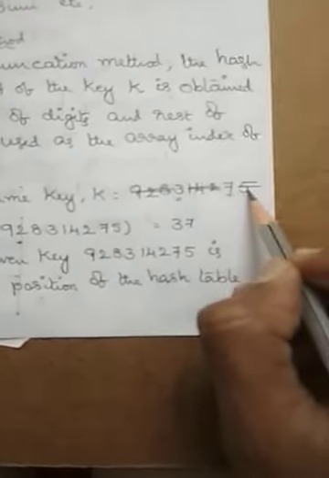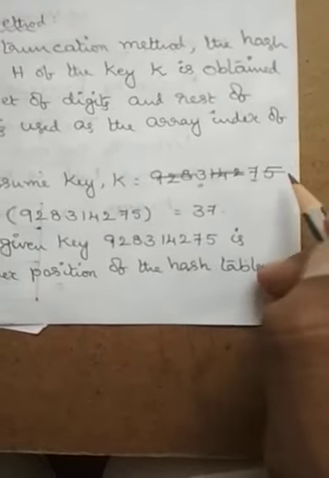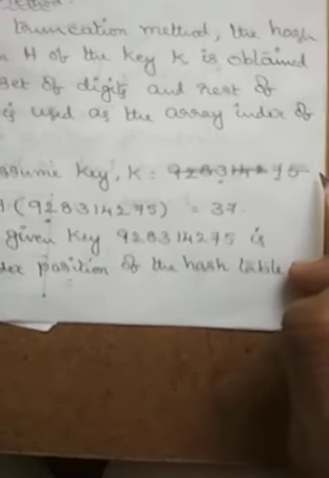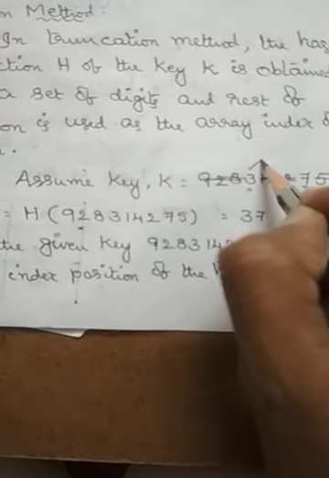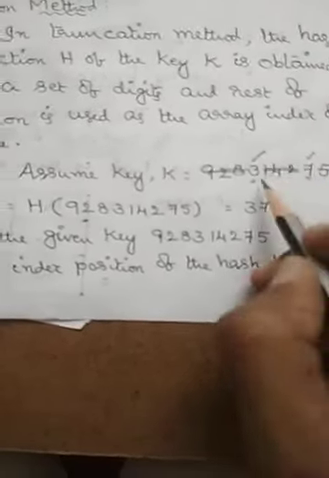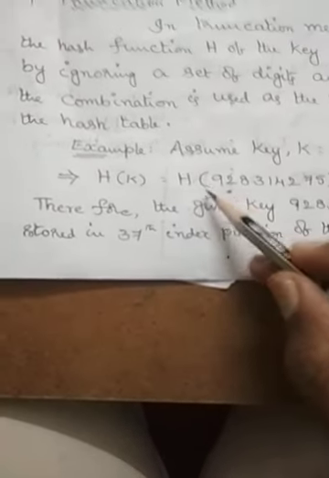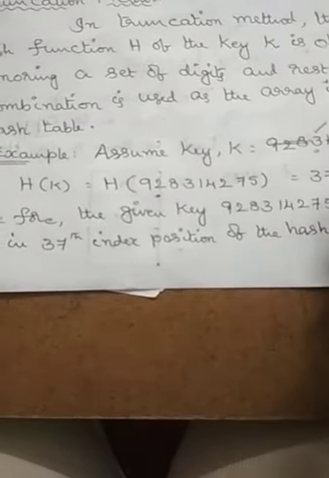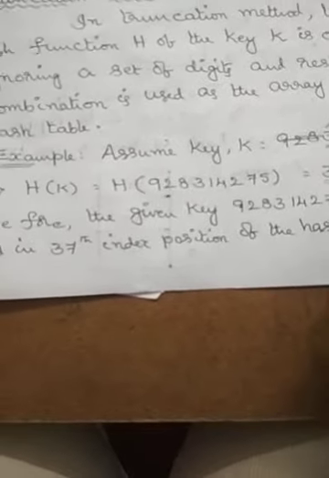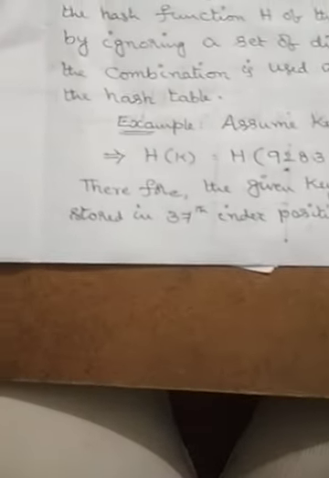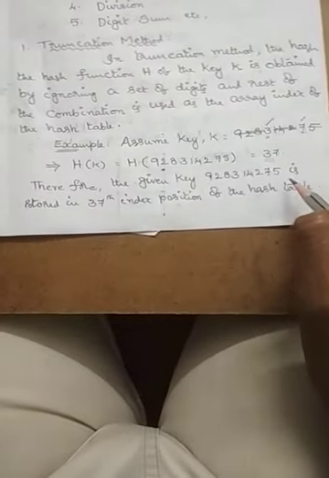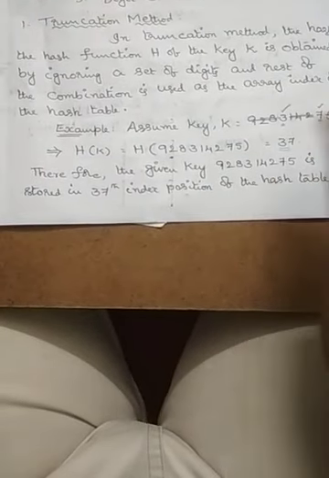Now the last sequence has only a single digit, no problem, that will also be ignored. So the remaining 2 digits we have are 3 and 7. So the corresponding storage location for h of 928314275 is 37. So at the 37th index position of the hash table, the value 928314275 is stored.